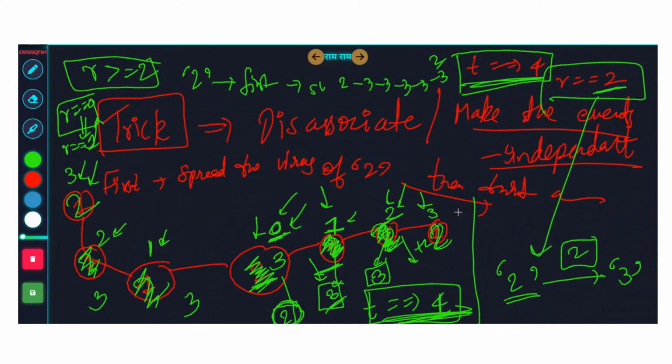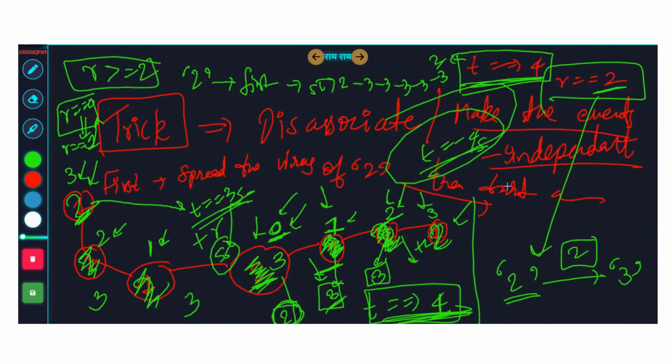Why did these final nodes not become 3? Check. When did this 1 become 2? This 1 became 2 at t equal to 3 seconds. Now it will take r seconds more to change it from 2 to 3. So r is what? 2. So 3 plus 2, 5 seconds. At t equal to 5 seconds only, these last 2 nodes can become 3. But we are only given the journey till t equal to 4 seconds. That's why. So all we have to do is a simple check which can solve the problem.